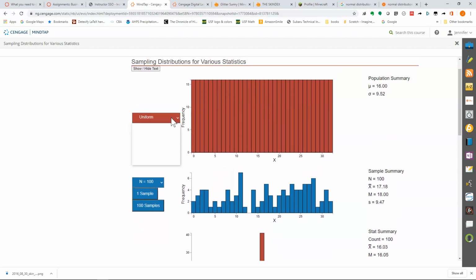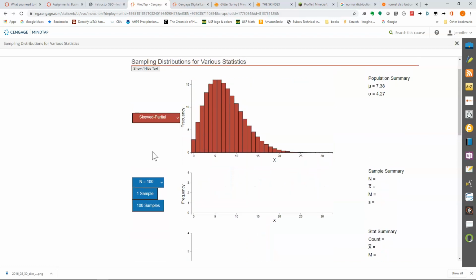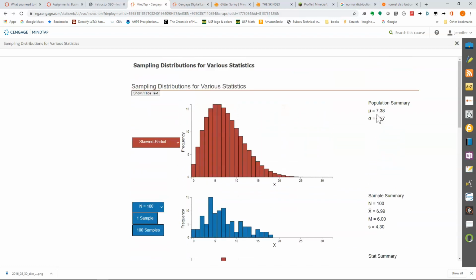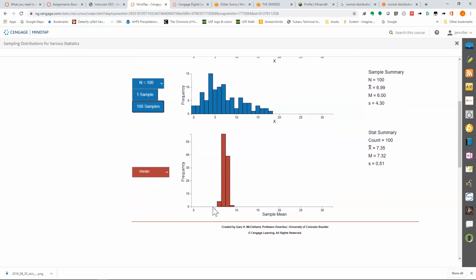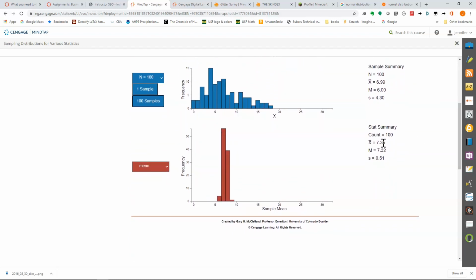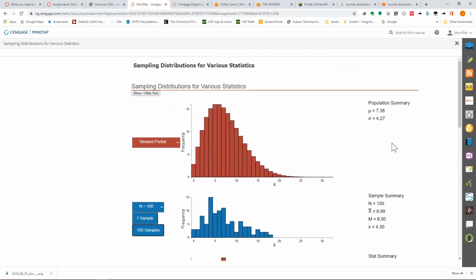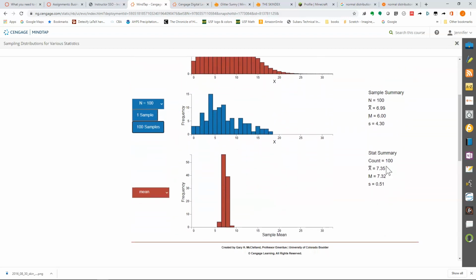If we use even something kind of wacky, like a partially skewed distribution, the population mean in this case was 7.38 and the standard deviation was 4.27. Now down here, we have a mean of means of 7.35, very close to 7.38.